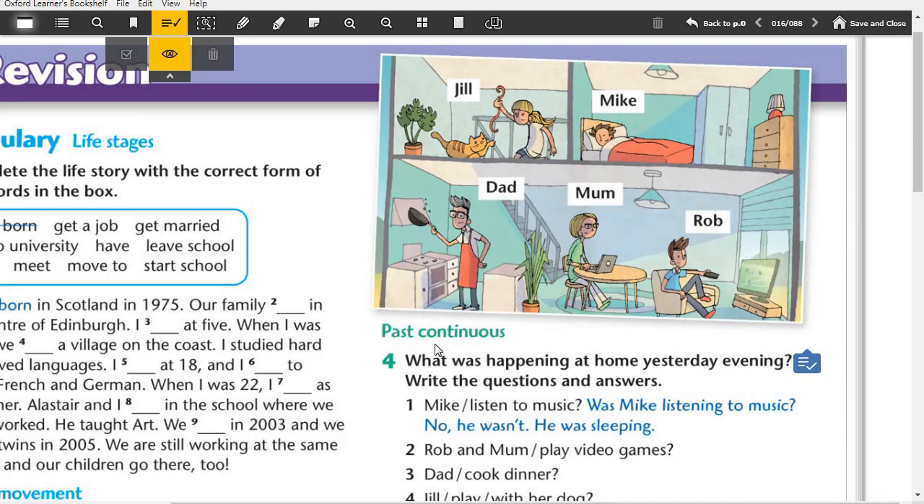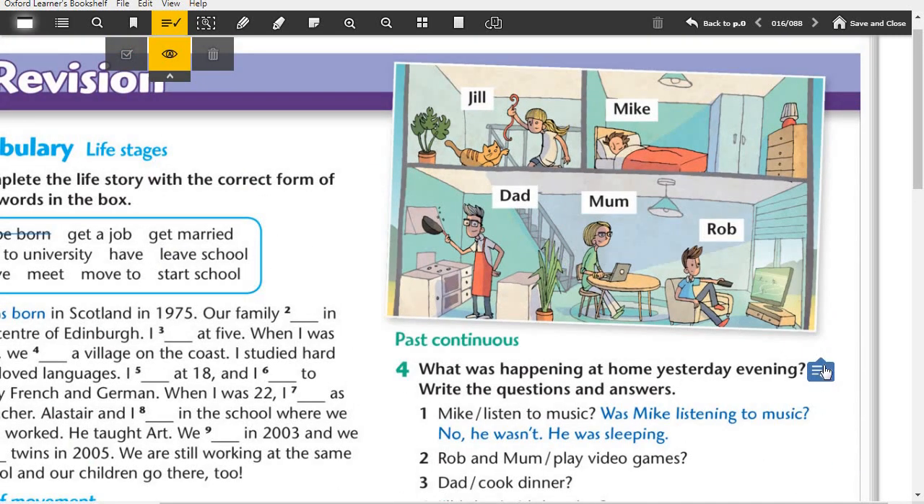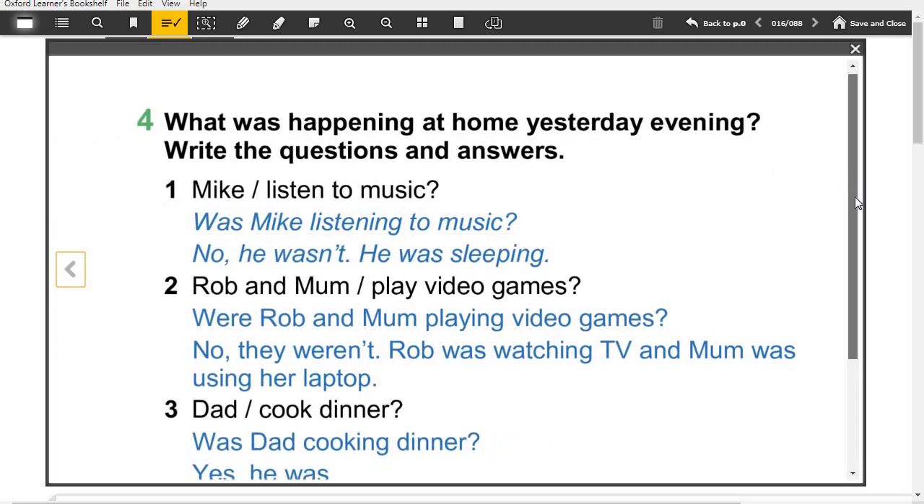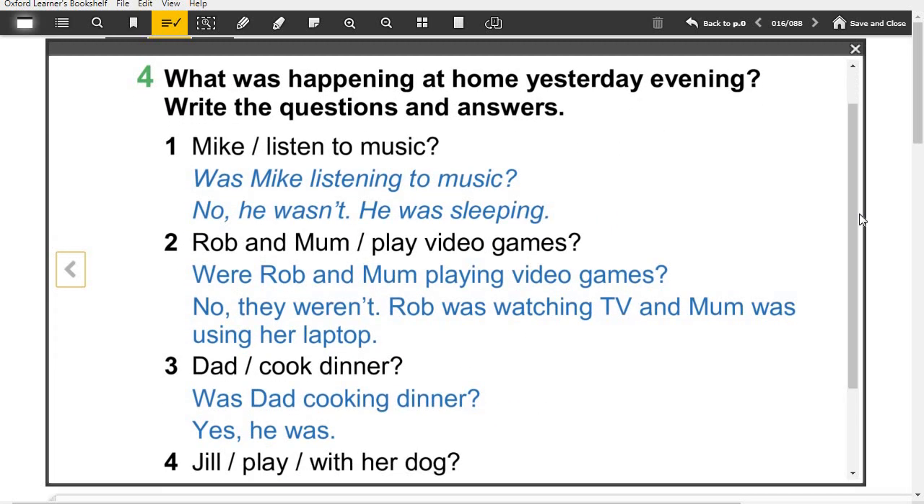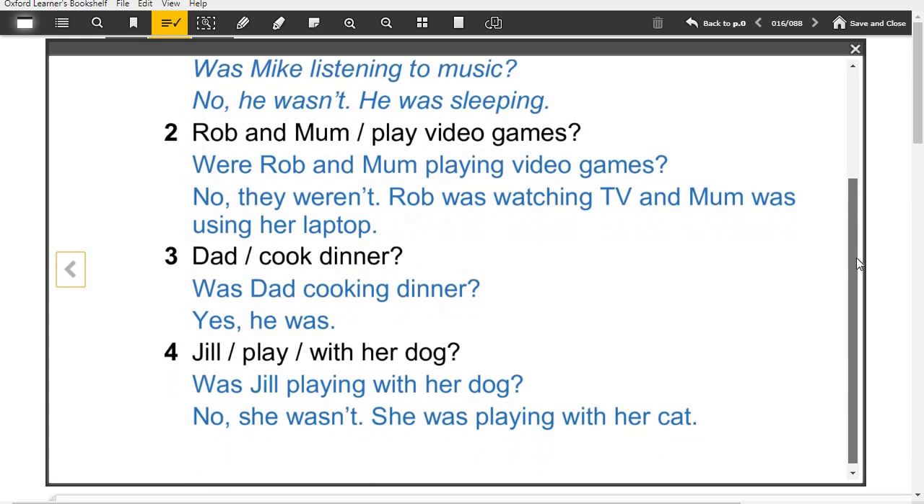For the following part, we looked at the past continuous forms of the verbs according to the picture, and we did some example questions and answers. 1. Was Mike listening to music? No, he wasn't. He was sleeping. 2. Were Rob and Mom playing video games? No, they weren't. Rob was watching TV and Mom was using her laptop. Was Dad cooking dinner? Yes, he was. Was Jill playing with her dog? No, she wasn't. She was playing with her cat.